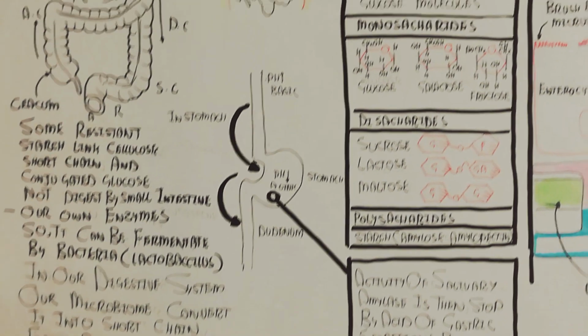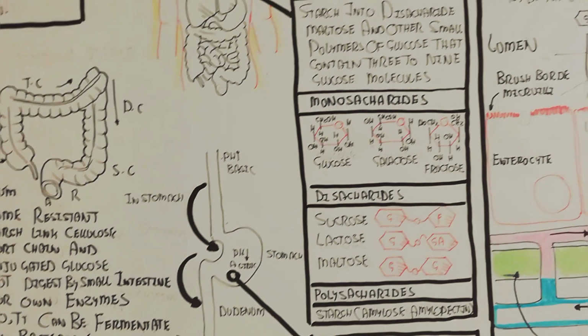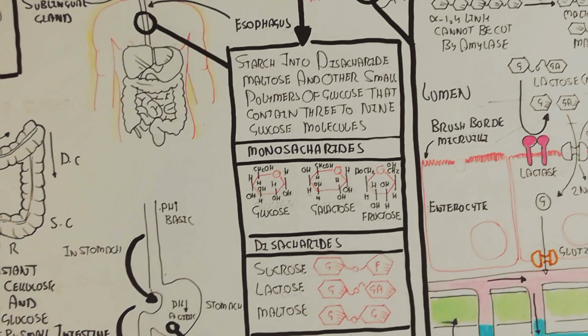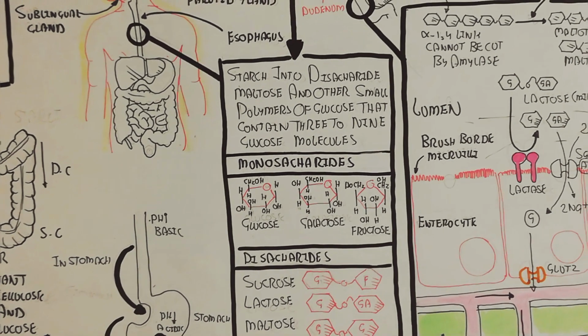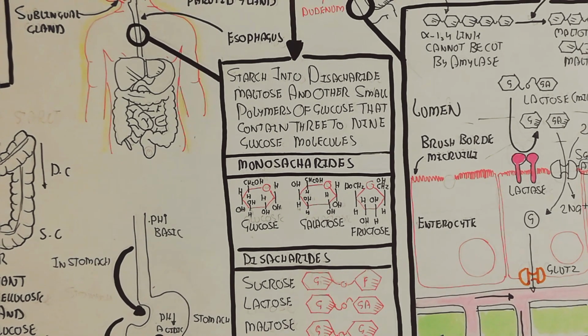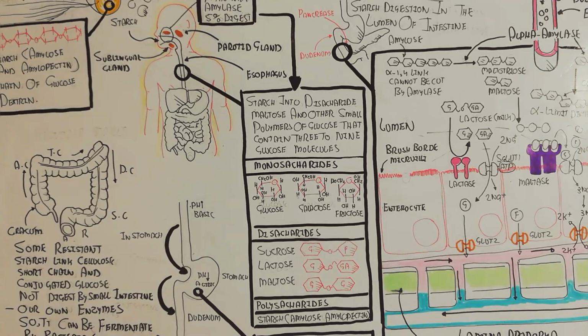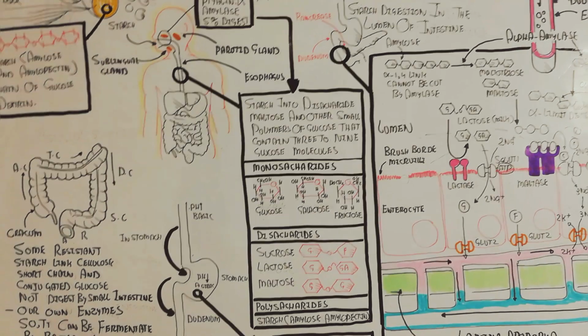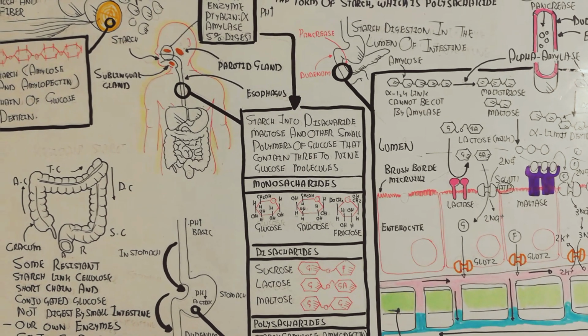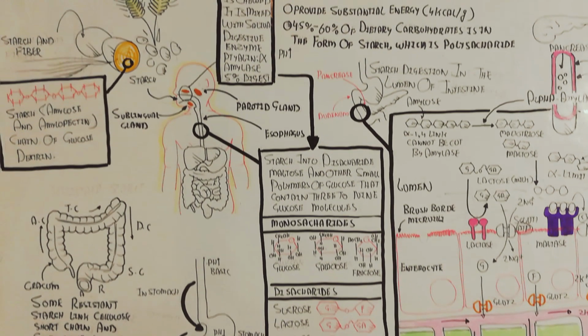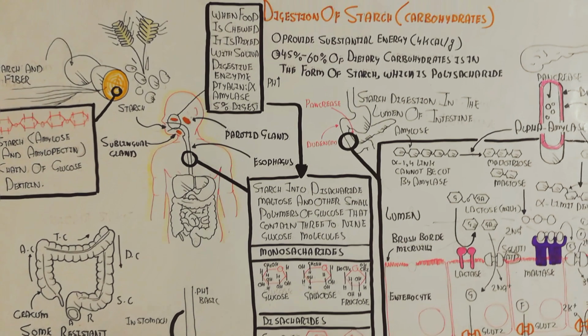Anyhow, in this video we have discussed the digestion of starch, the carbohydrates. Carbohydrates contain glucose residues, the glucose molecule, in the form of short chain or long chain polysaccharides: amylopectin, amylose or dextrin. I hope this makes sense, and see you in the next video.